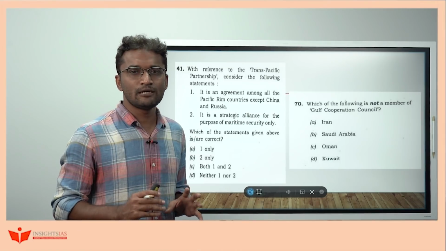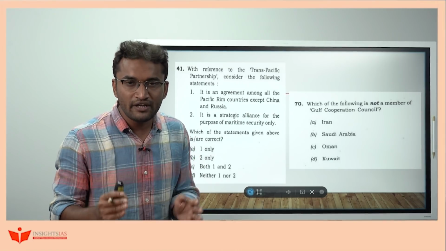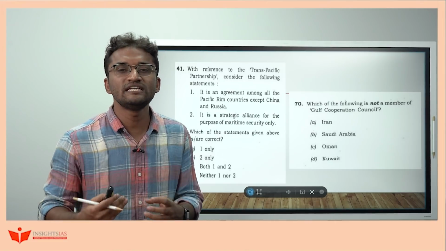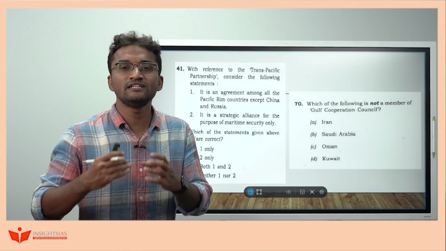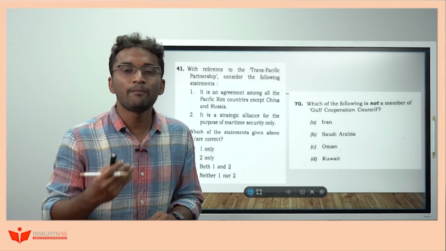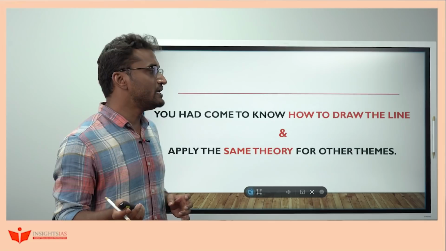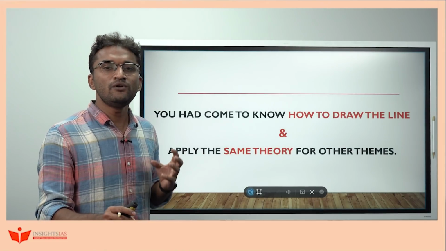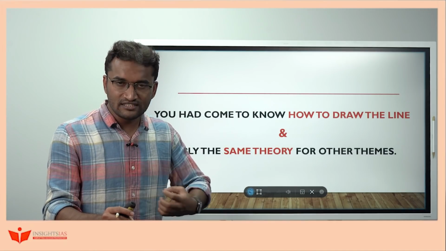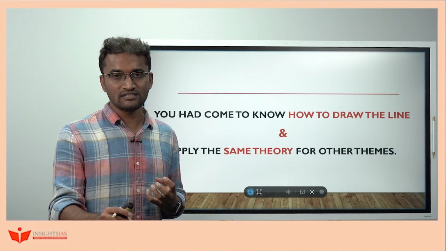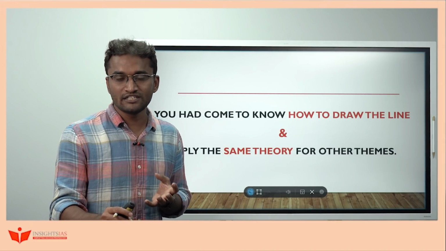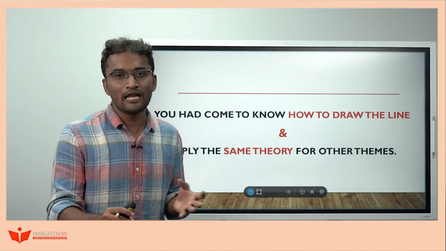From understanding the previous year papers, what we came to know is there is a boundary to each and every theme or topic. Within that boundary, using the framework or the core dimensions, the UPSC used to ask a couple of questions. So likewise, we need to draw the line. Until and unless we draw the line, it's very difficult to understand all the regional organizations. Consider there are around 30 to 40 important regional organizations based on the previous papers itself. So understanding 30 to 40 regional organizations cover by cover, line by line, is not possible.